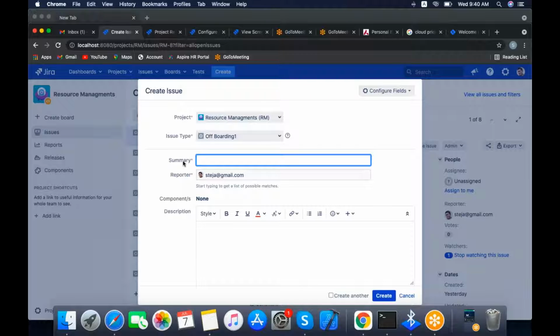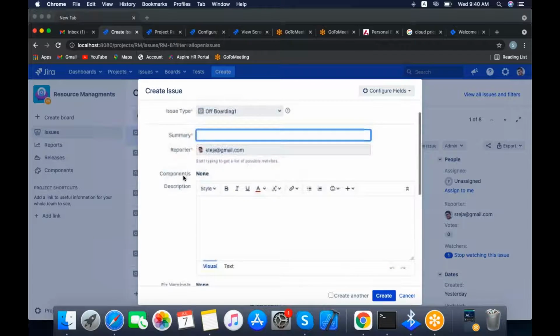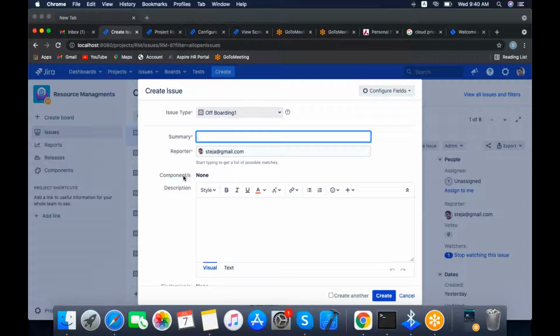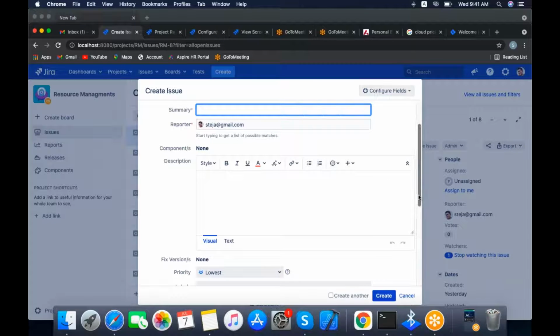For example, summary is the default field in Jira, and reporter. According to your client requirement, you may need to add a custom field like project ID. The project ID is not available in the system fields. You need to create the custom field and add it to your screen.